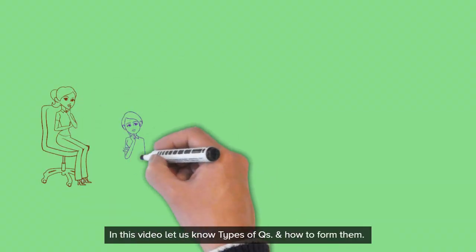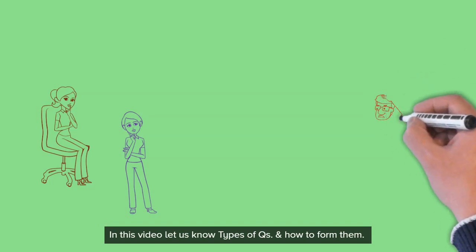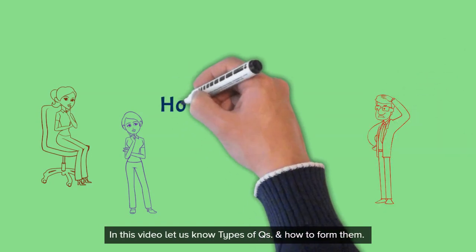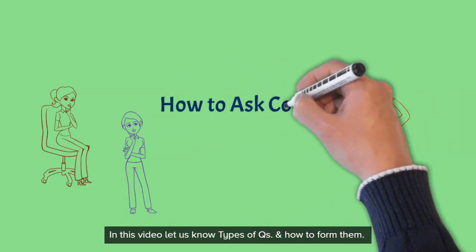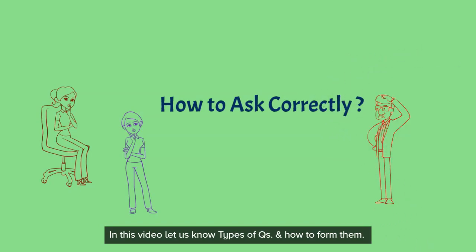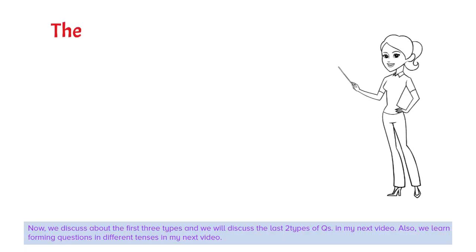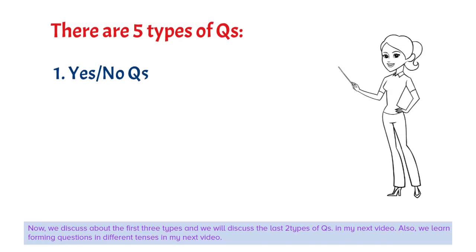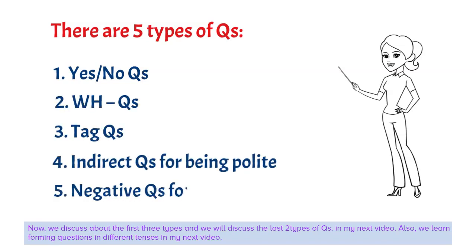So friends, in this video, let us know types of questions and how to form them. There are 5 types of questions: yes/no questions, WH questions, tag questions, indirect questions for being polite, negative questions for confirmation.